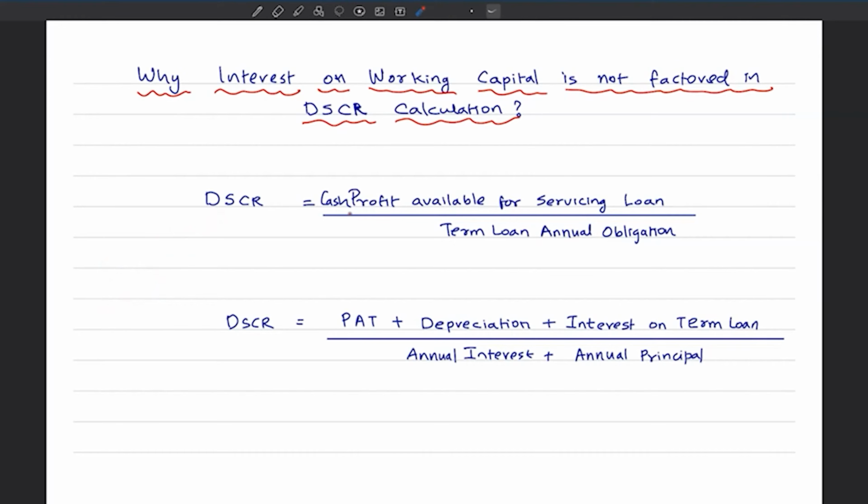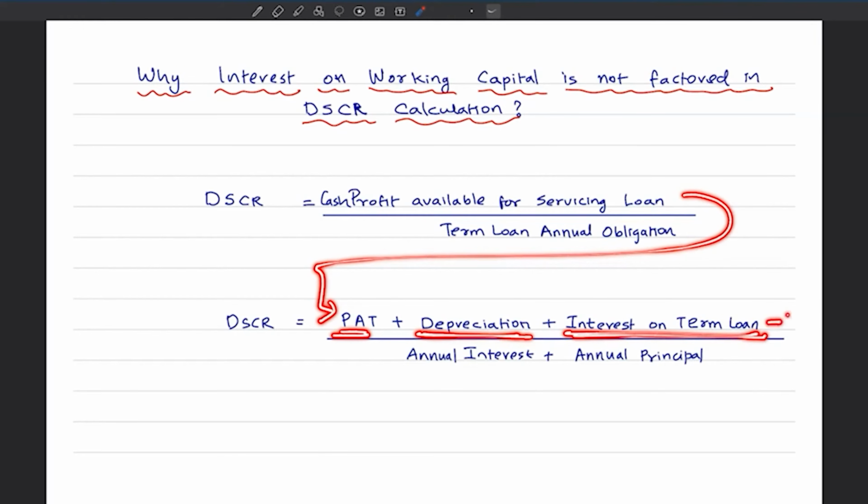Number one. What is the formula? The numerator of the formula says cash profit available for servicing the term loan, and the denominator says term loan annual obligations. So if I expand this formula, you will get it like this. Cash profit available for term loan is arrived as profit after tax added by depreciation and added by interest on term loan, and if there are any dividend payments expected, that will be subtracted, that we see rarely. This is going to be the numerator, and the denominator will be annual interest plus principal.